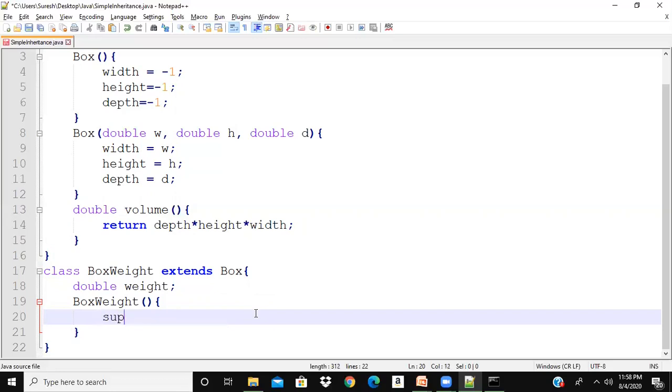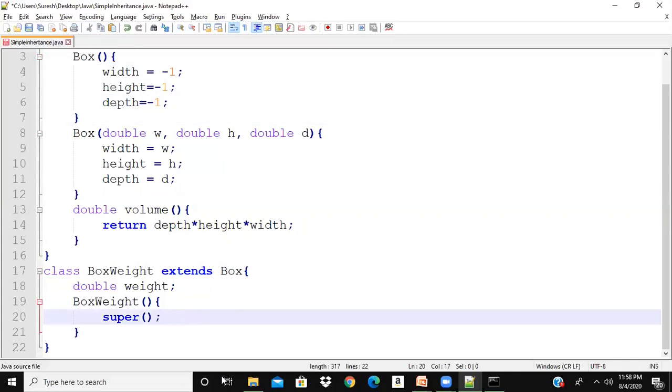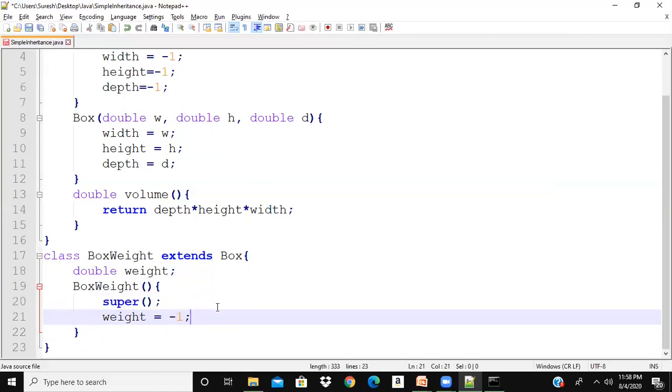For that I can write super. If I simply write super with open and close braces, then this is going to call this constructor, so width, height, depth will be initialized. The additional attribute I had is weight, so I am initializing weight equal to -1. That is my default constructor.